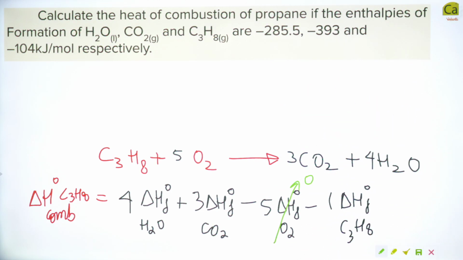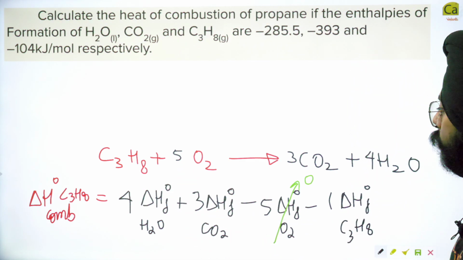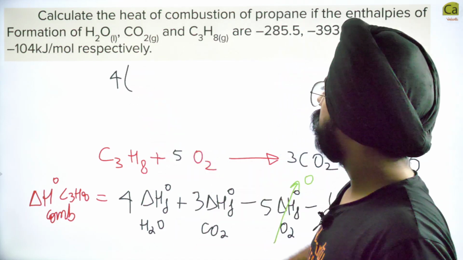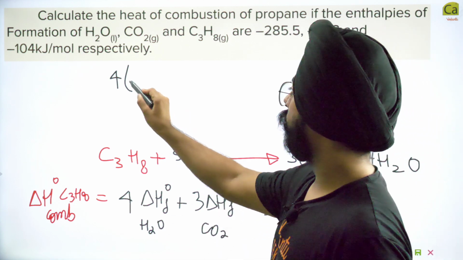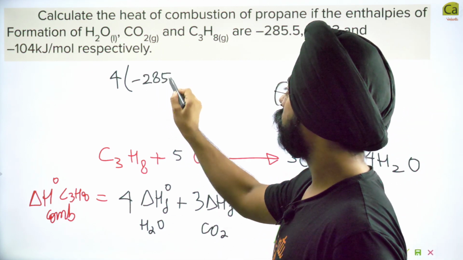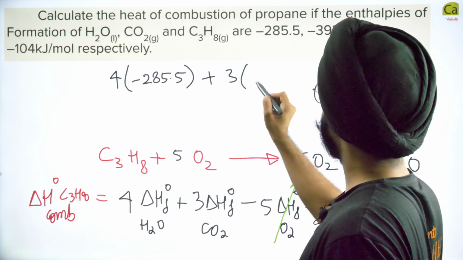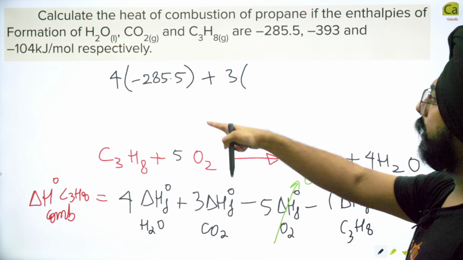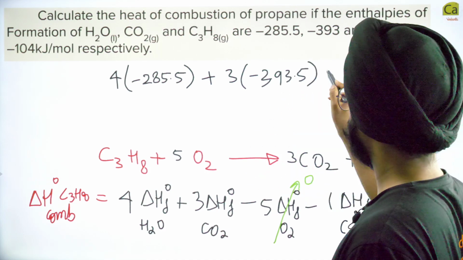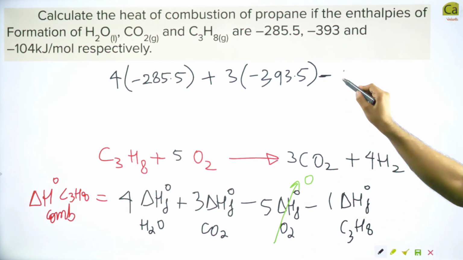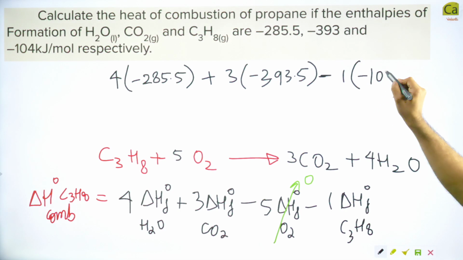So now what do we have to do? Just mathematics. Let's fill in the values. After filling the values, what will we get? 4 times the enthalpy of formation of H2O, which is -285.5, so 4 into -285.5, plus 3 times the enthalpy of formation of CO2, which is given as -393.5, minus 1 time the enthalpy of formation of propane, that is -104.